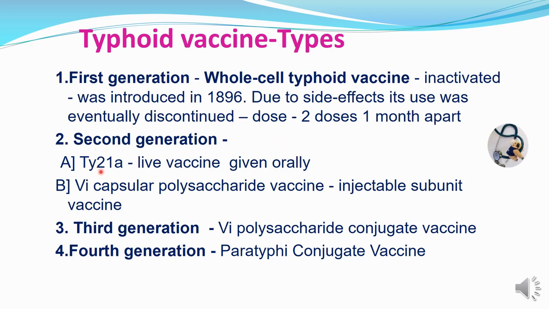In this, Ty21a is a live attenuated typhoid vaccine which is given orally. Vi capsular polysaccharide vaccine is another second generation vaccine. This is given by injectable route. It is an injectable subunit vaccine. And third generation vaccine is Vi polysaccharide conjugate vaccine, and this is in practice. Fourth generation is paratyphi conjugate vaccine.